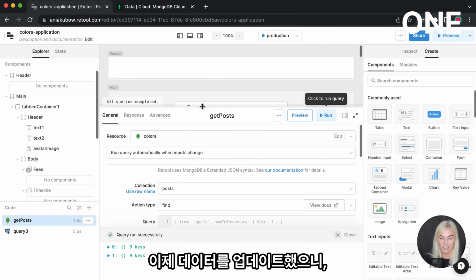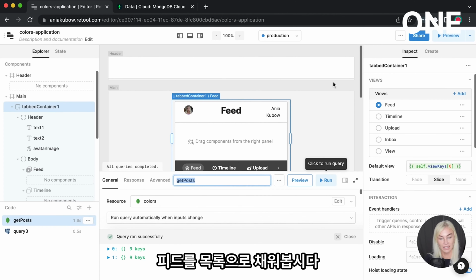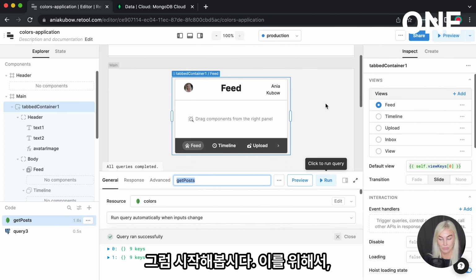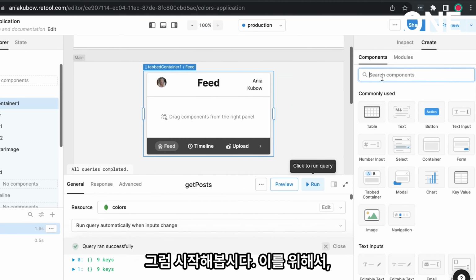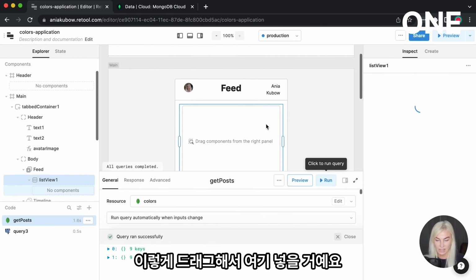So now that we have that data, let's get to using it in order to populate our feed with a list. So let's get going. So to do this, I'm going to find a list view and just drag it in here like so.